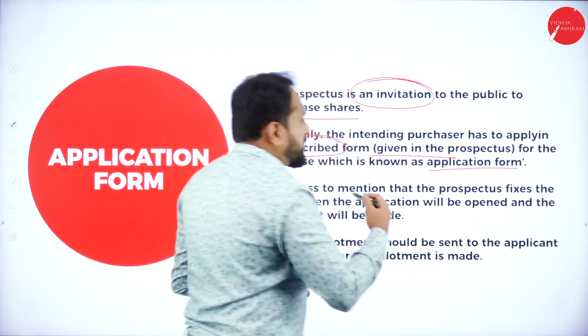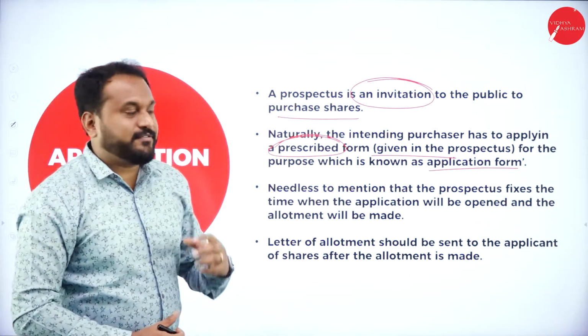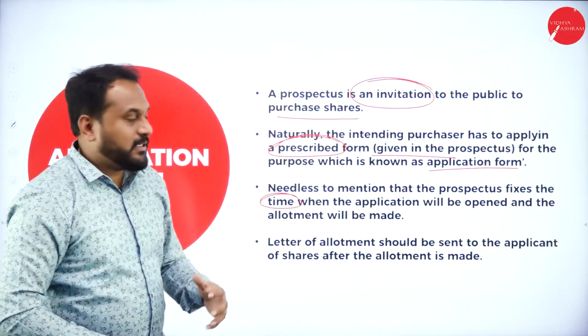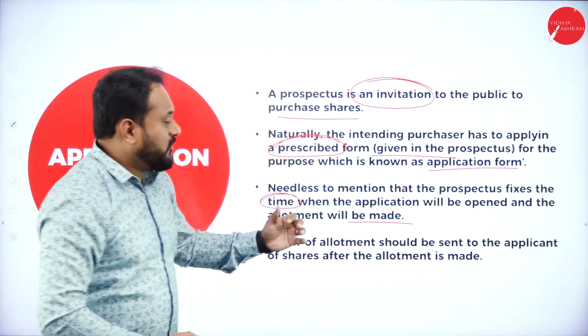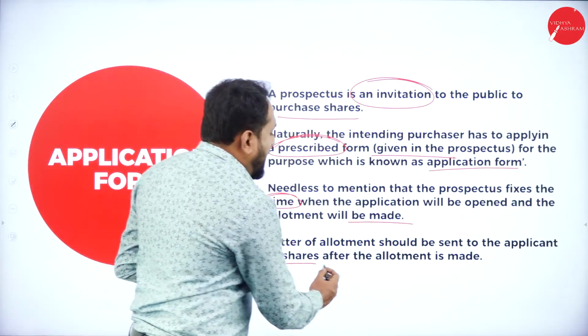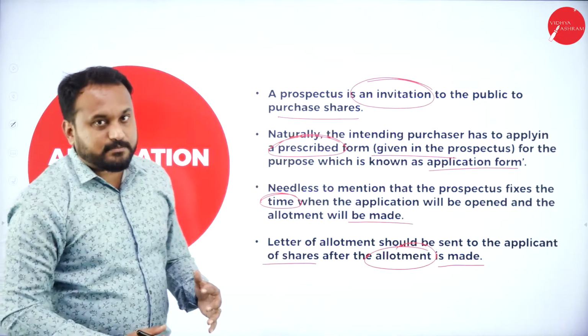So in the prospectus, it will be given. Needless to mention that the prospectus fixes the time when the application will be opened and the allotment will be made. Letter of allotment should be sent to the applicant of shares after the allotment is made. So this is the first step.